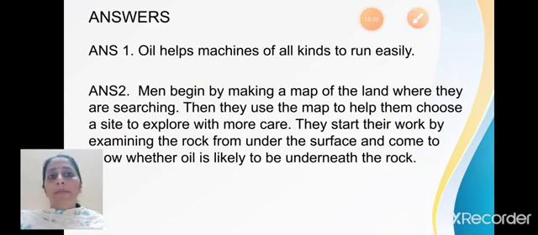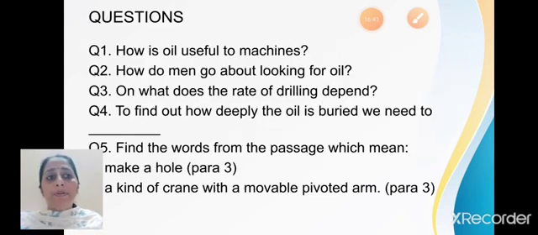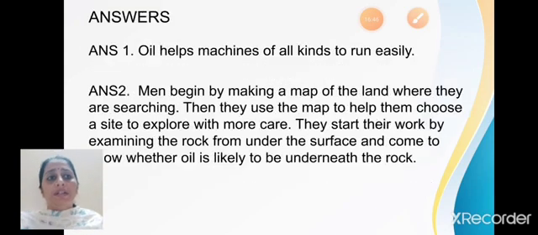So here, men begin making a map of land where they are searching. Then they use the map to help them choose a site to explore with more care. They start their work by examining the rock from under the surface and come to know whether oil is likely to be underneath the rock.